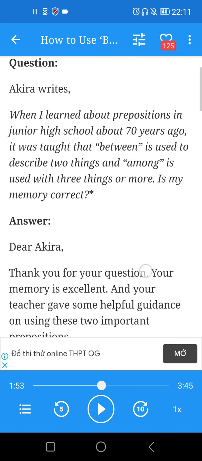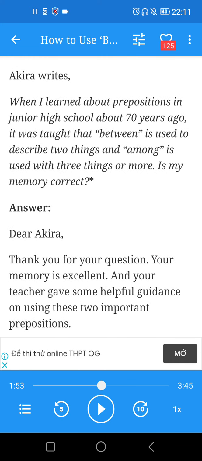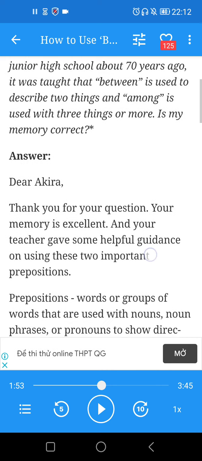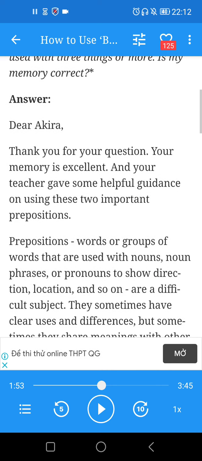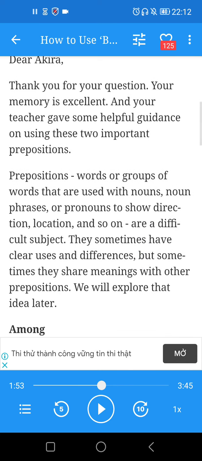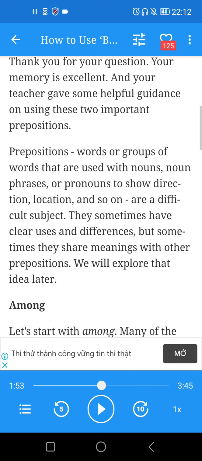Akira writes, when I learned about prepositions in junior high school about 70 years ago, it was taught that between is used to describe two things, and among is used with three things or more. Is my memory correct? Dear Akira, thank you for the question. The memory is excellent, and the teacher has some helpful guidance on using these two important prepositions.